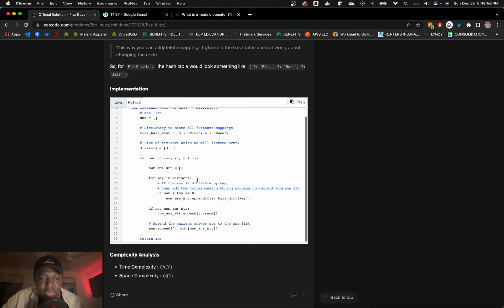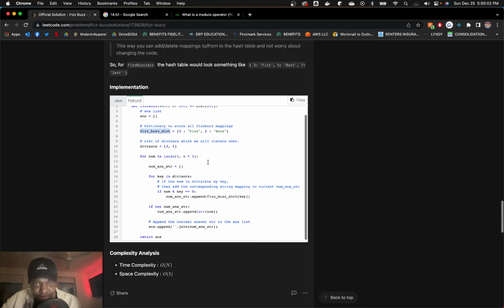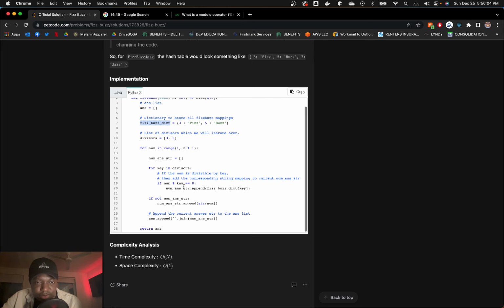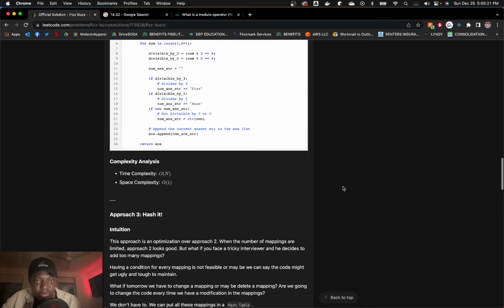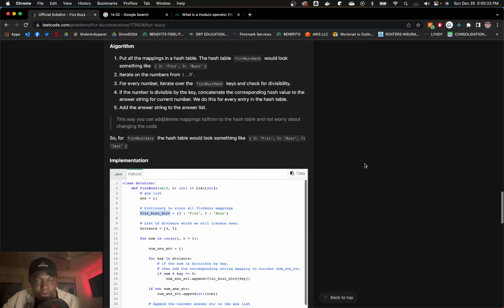So for every key in divisors, which could just be pulled from the FizzBuzz dict, I guess. If equals 0, append it. If not, and then do a dot join on it. Not plus equals. Plus equals is bad. I don't know why they did that in that solution. Plus equals is not good.